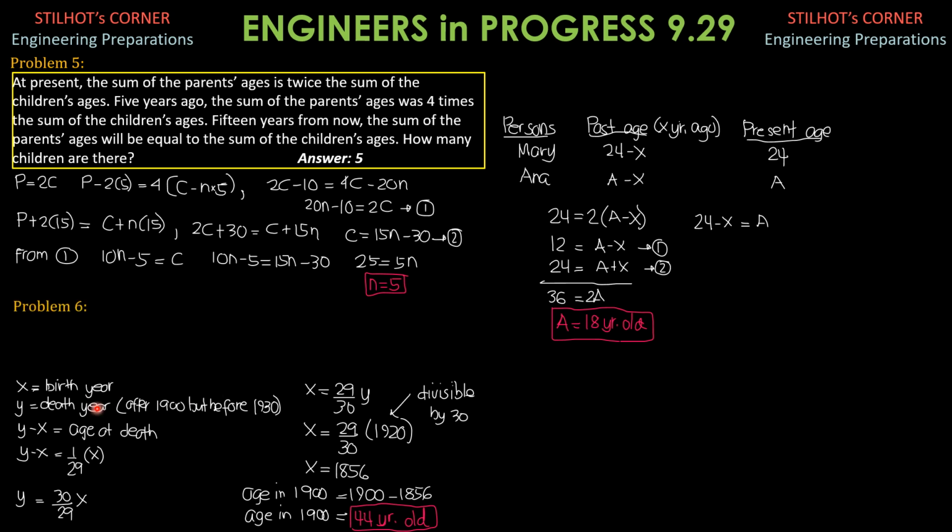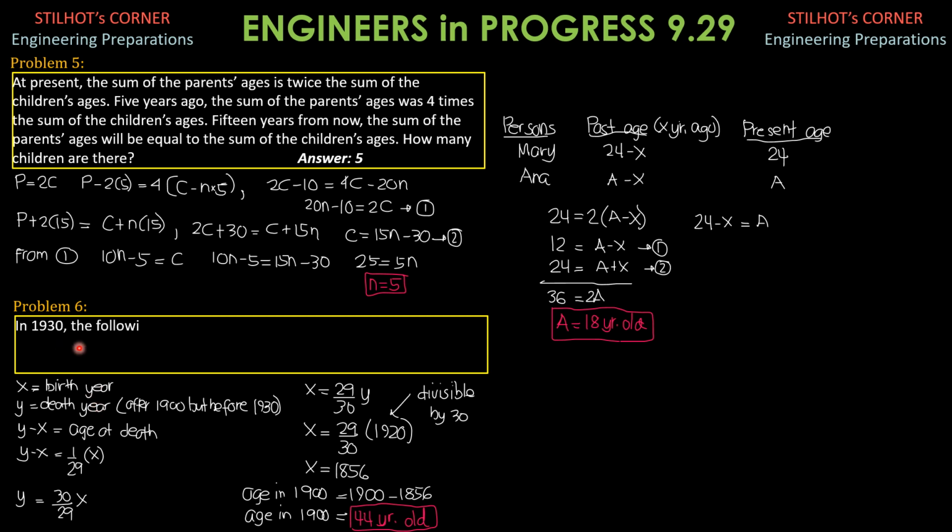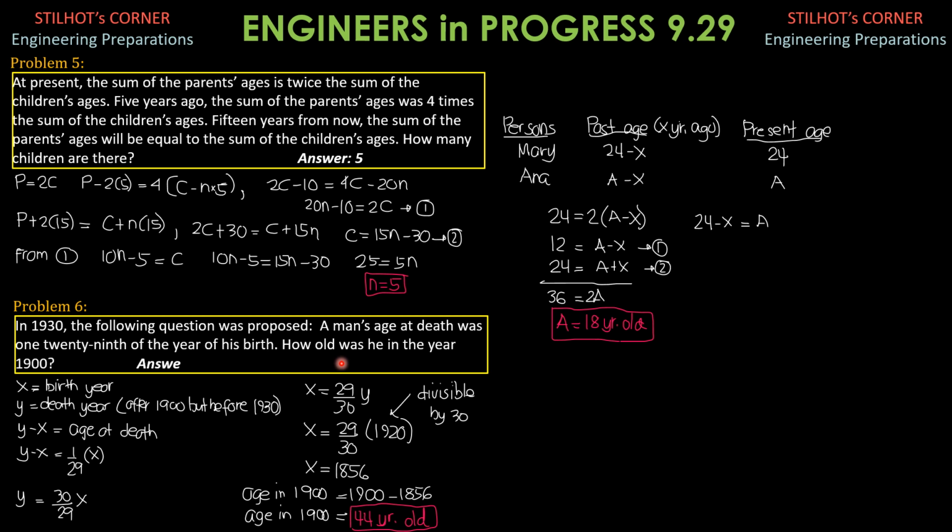Then problem 6. In 1930, the following question was proposed. A man's age at death was 1/29th of the year of his birth. How old was he in the year 1900? Since it was in 1930 that this question was proposed, we conclude that